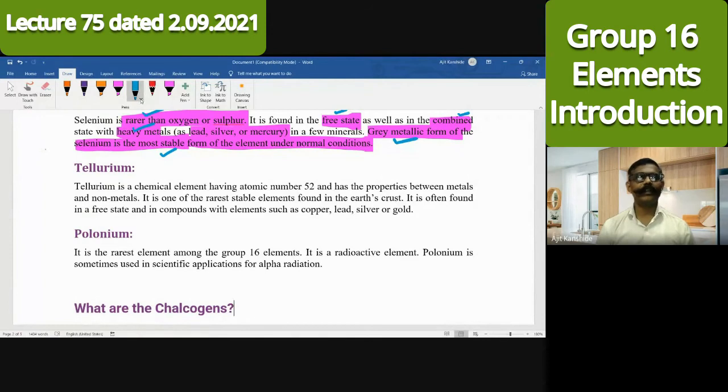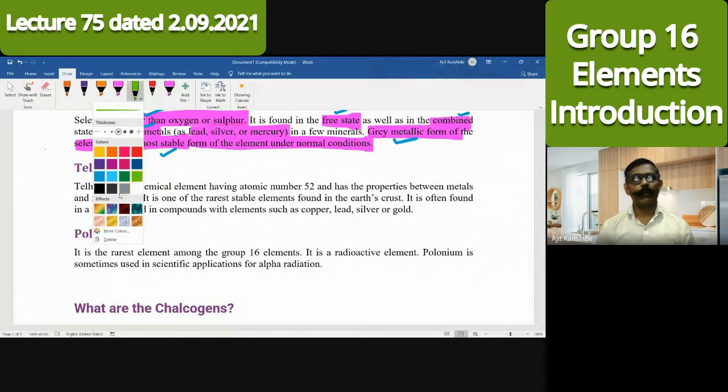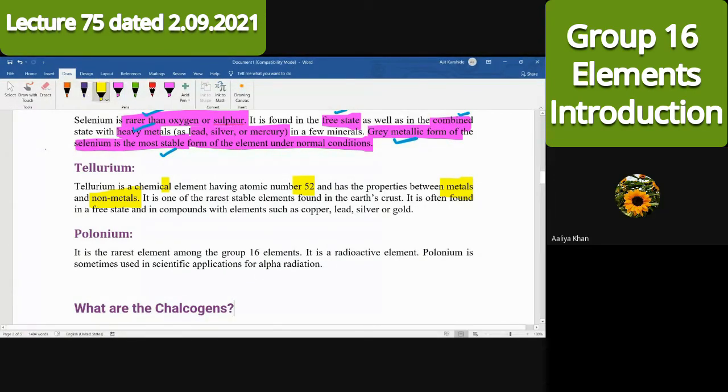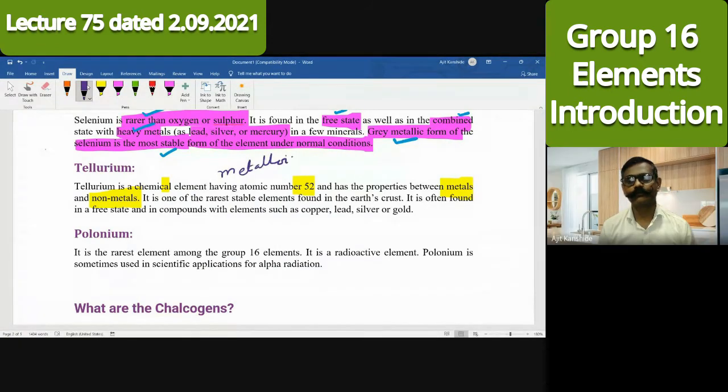Now see the next element, that is tellurium. About tellurium, see the information. Tellurium is an element having atomic number 52, and it has properties between metals and non-metals. Can anybody help me? What do we say for such an element whose properties are in between metals and non-metals? It is not perfectly a metal as well as a non-metal. What do we say for such an element? Metalloids. Yes, absolutely, metalloids.